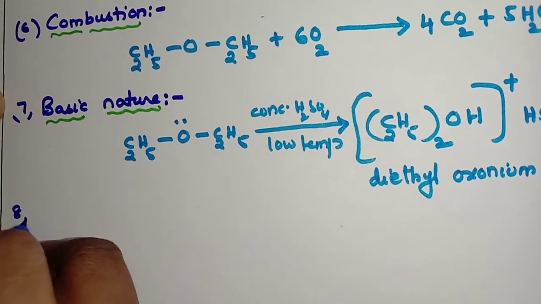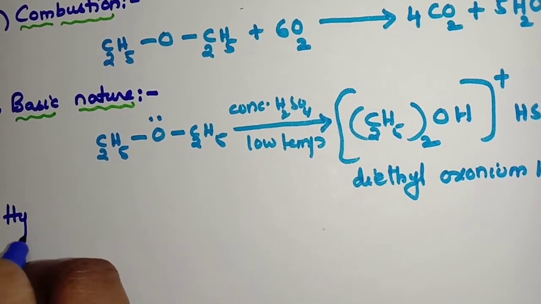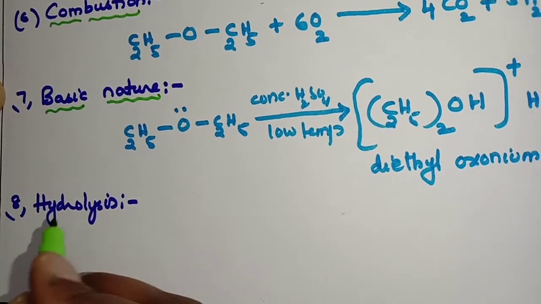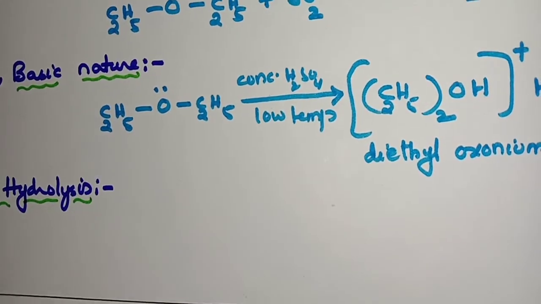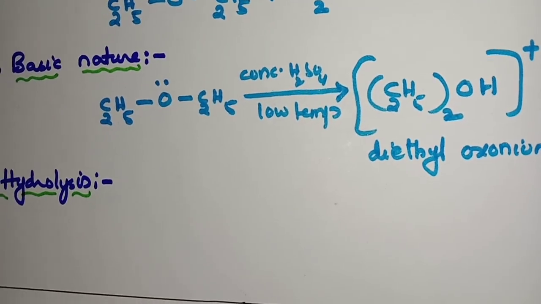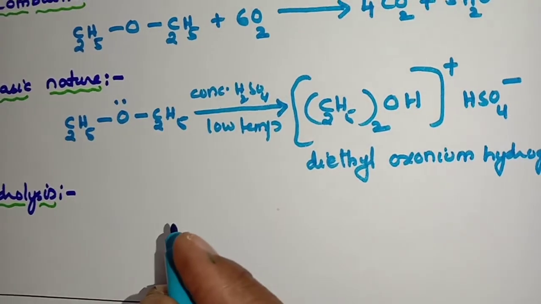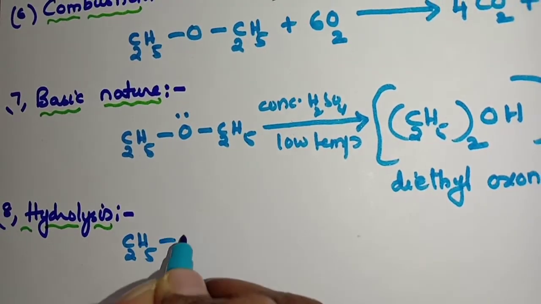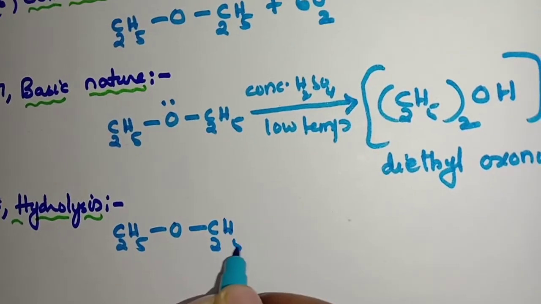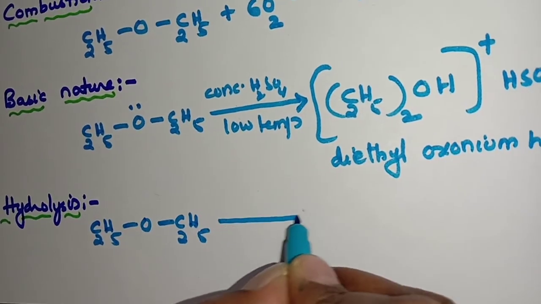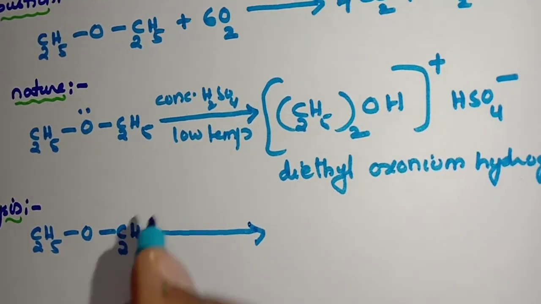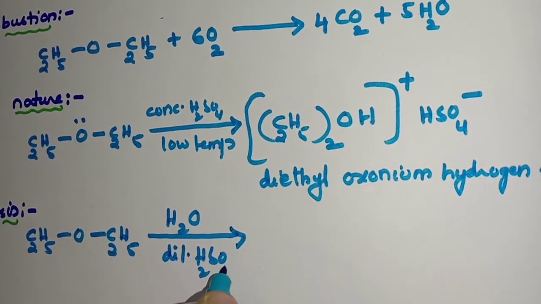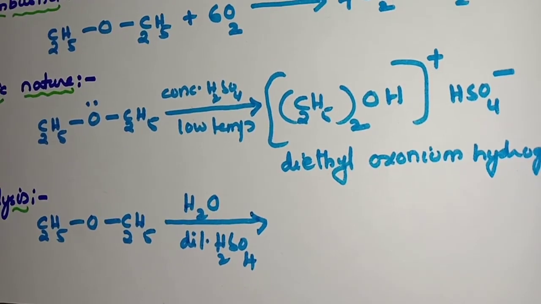Next, reaction number 8. Put the side heading hydrolysis. What happens in hydrolysis? Ethers, C2H5OC2H5, when heated with dilute H2SO4 undergo hydrolysis.